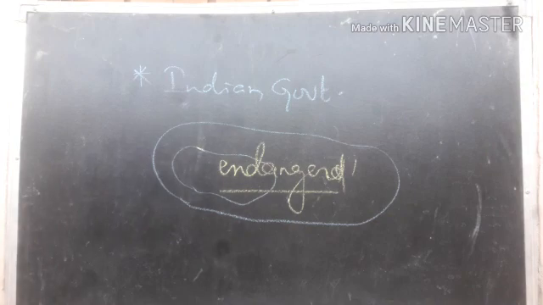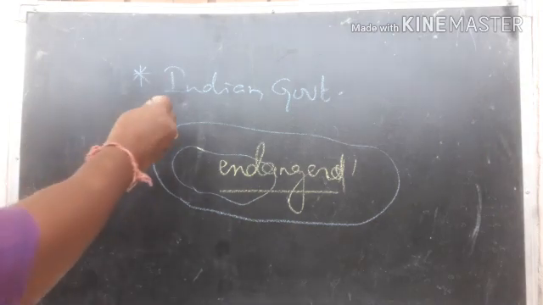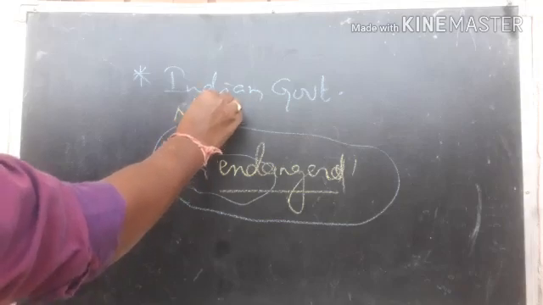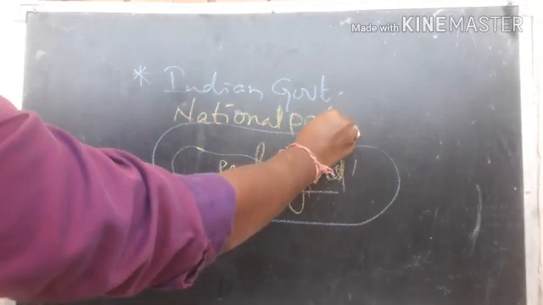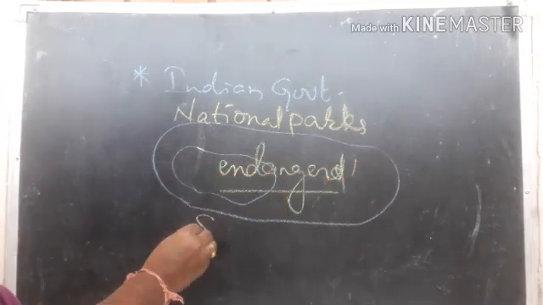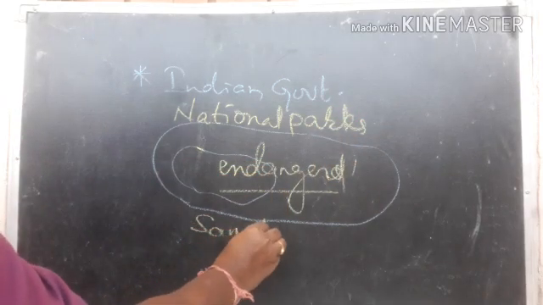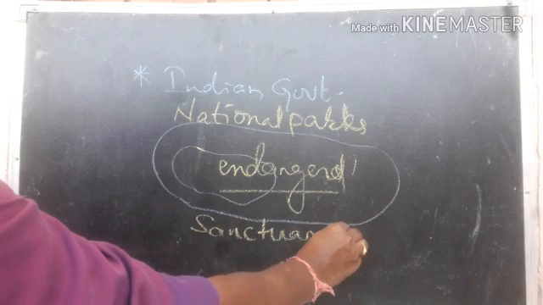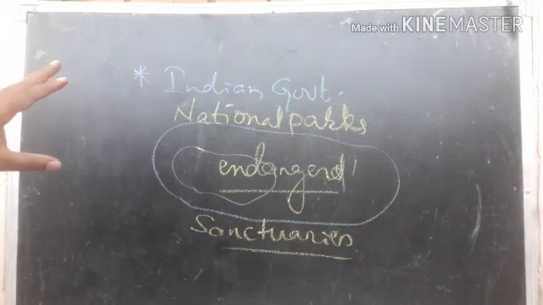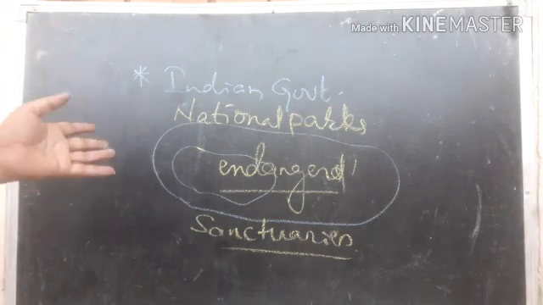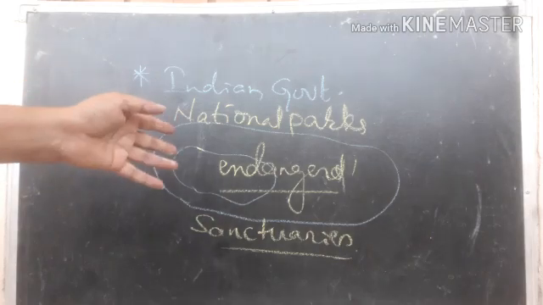So for that purpose the Indian government constructed national parks and sanctuaries. These sanctuaries and national parks protect wildlife, animals as well as plants, and no hunting will be allowed, right? By doing this we can balance the nature.